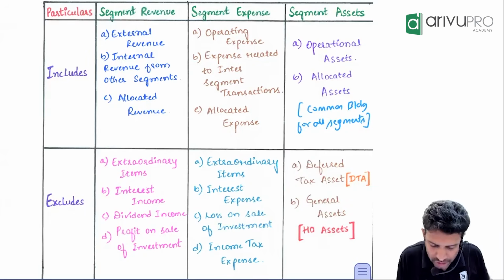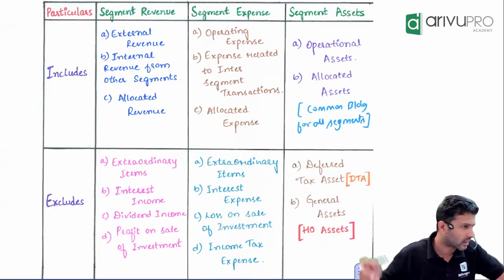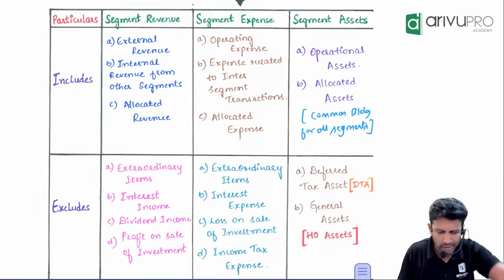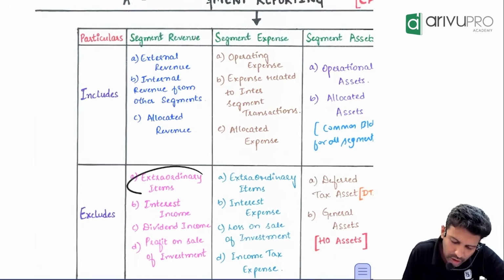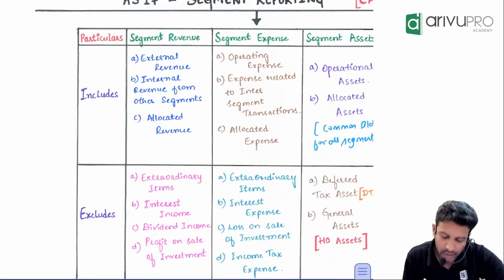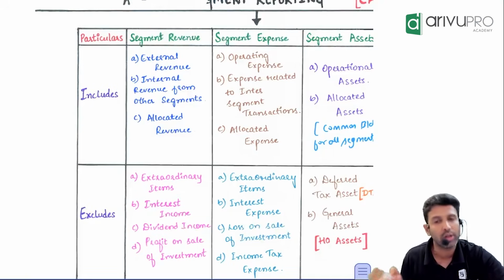Yes, no. Extraordinary items means some lottery income or some fire or flood settlement. This will not come every day, only once in a blue moon. So segment revenue will not include extraordinary items. If it is included, exclude it. If there is any interest income, dividend income, profit on sale of investment and all, you eliminate.